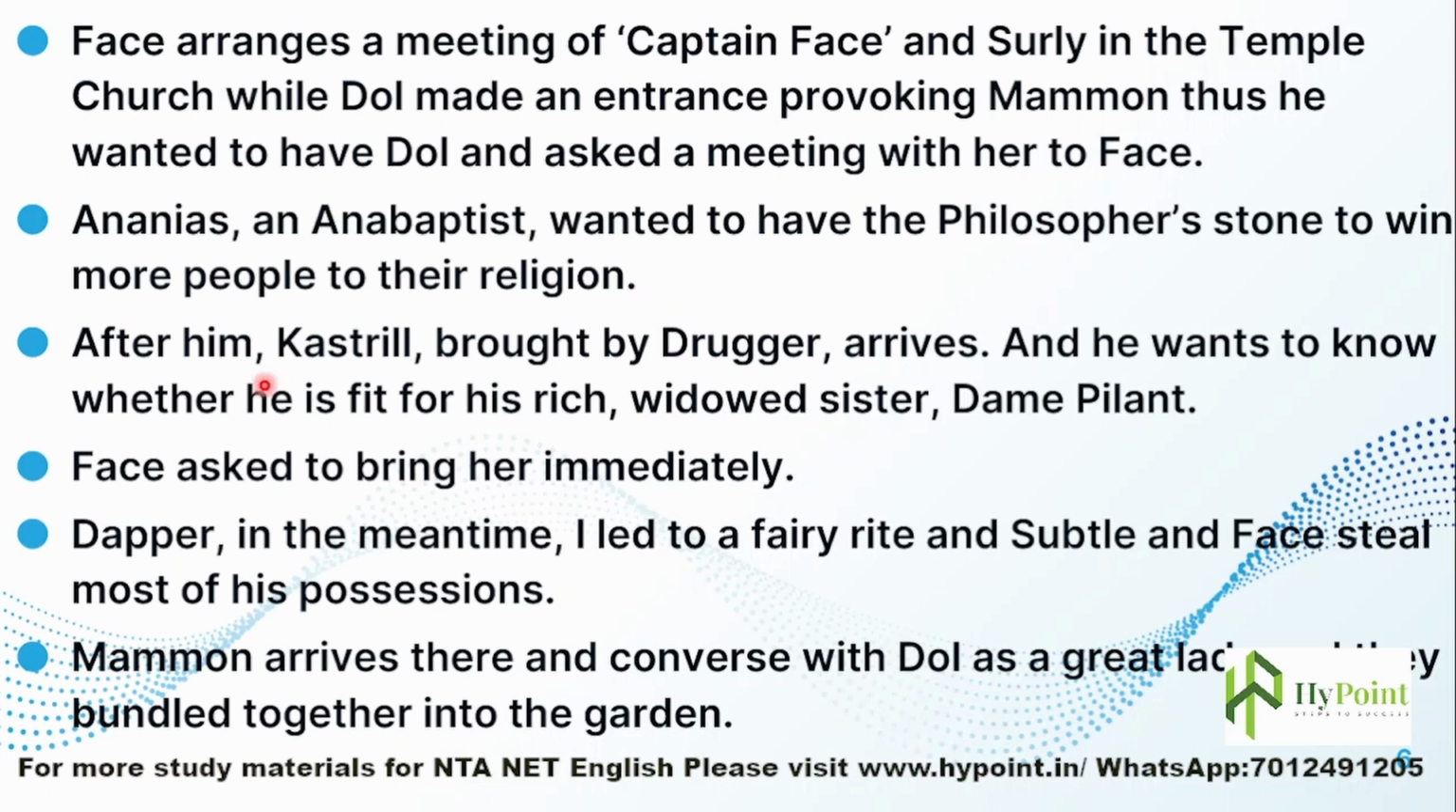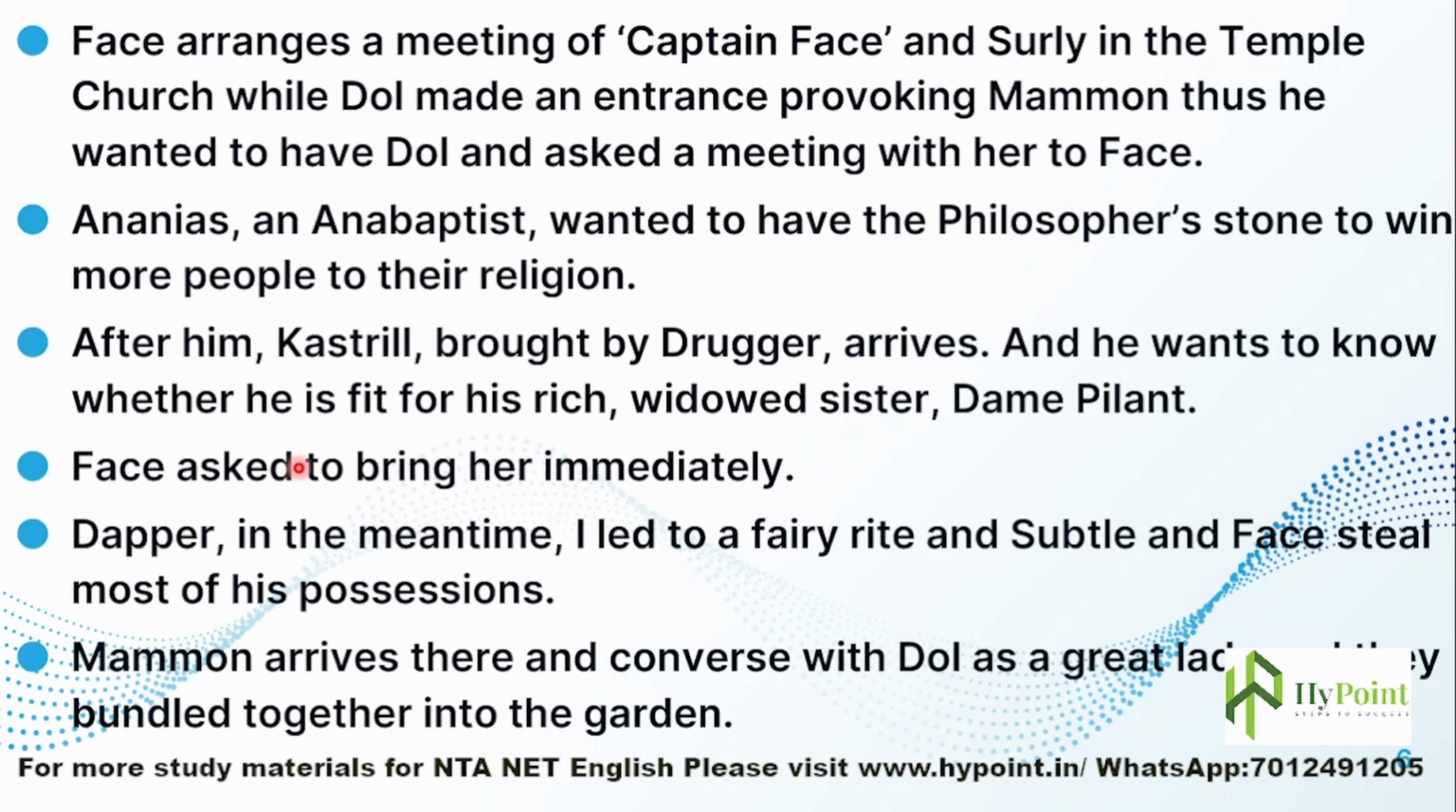So after him, another person comes, Castril. Castril is brought by Drugger. So Drugger and Castril both arrive, and he wanted to know whether Drugger is a fit for his rich, widowed sister, Dame Pliant. See, Castril basically wanted to study and have a skill in quarreling, how to win arguments basically. So he comes with Drugger, and he wants to know whether Drugger is a suitable fit for his rich and widowed sister, Dame Pliant.